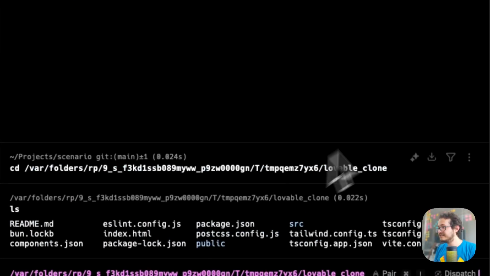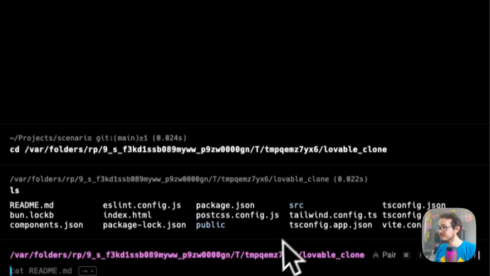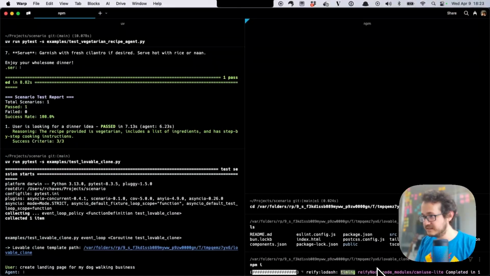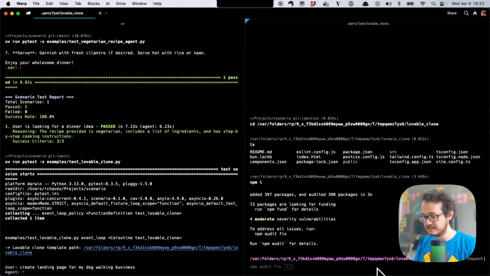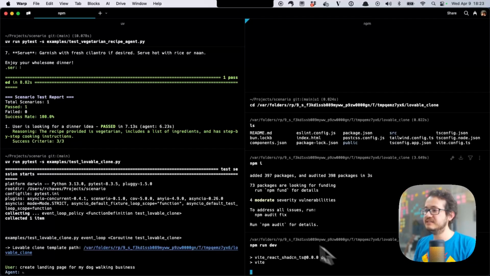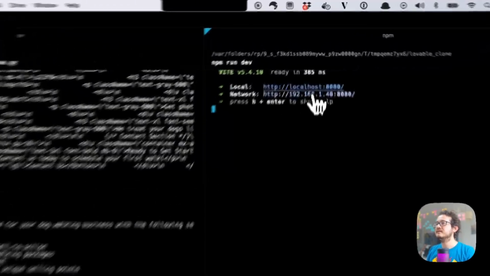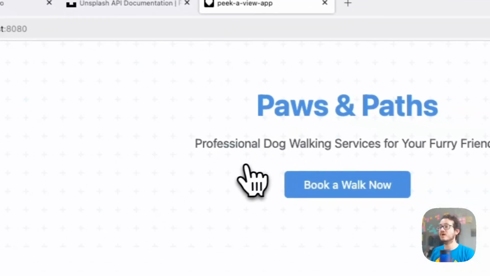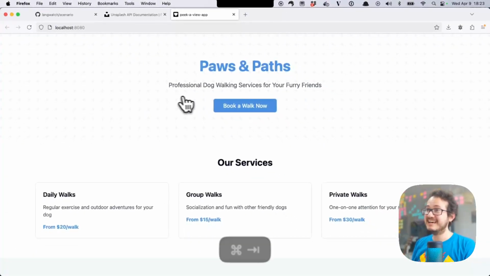If I do some ls here, I see that I have my files, all right? And then I can already install my dependencies to start running this website. Let me just show you how the initial template looks like. Let me open here on localhost. Oh, it's actually already done.